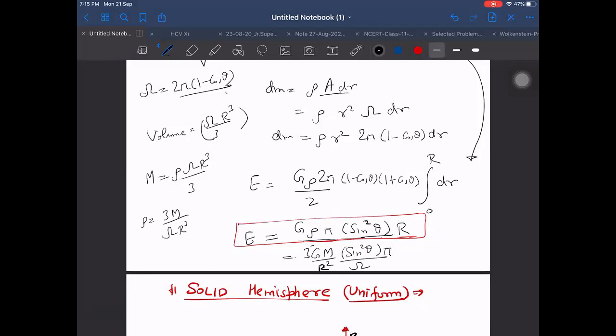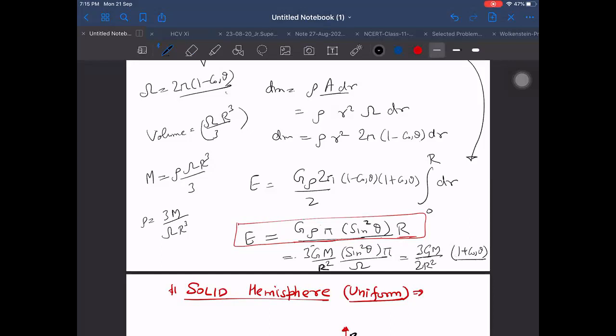Omega is 2 pi into 1 minus cos theta. Then pi also gets cancelled. Then finally we are left with 2 R square in the denominator.